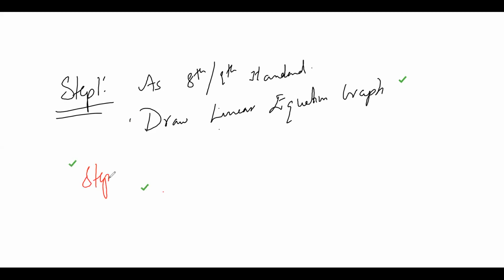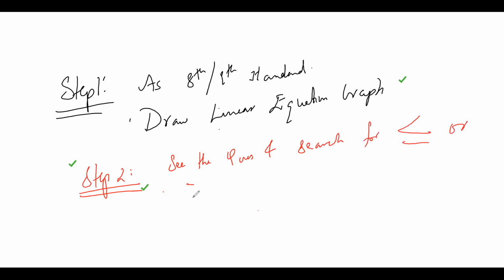Step number two is see the question and search for less than or equal to or greater than or equal to. Less than or equal to in the sense the graph should be inwards.